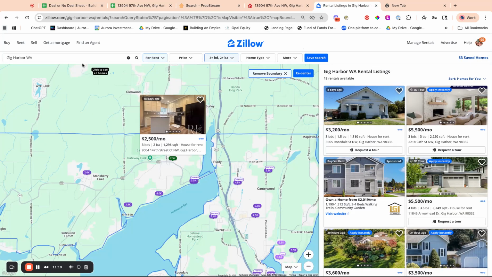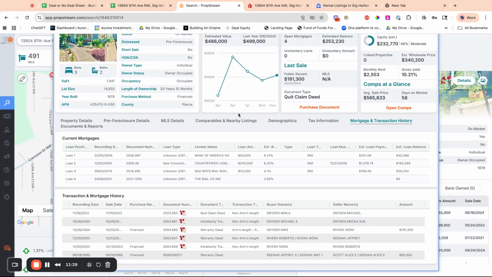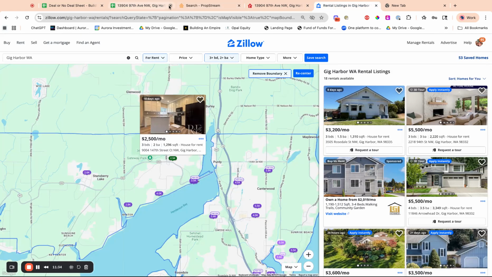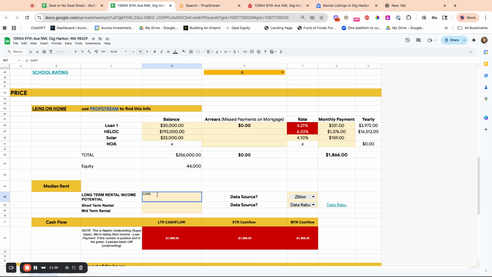I went to Zillow for rent, found the location, the city, and did 3-bed, 2-bath, and looked for comparable houses around it. So we'll come back here, and we decided it was $2,500 a month. So we'll put 2,500. And our data source is Zillow.